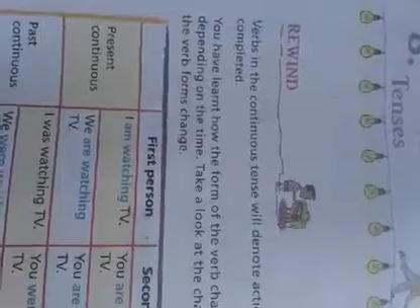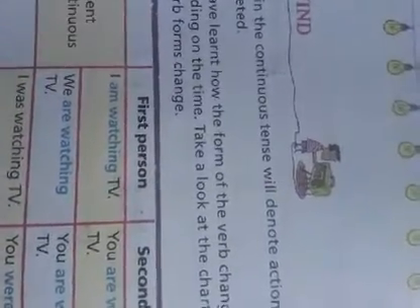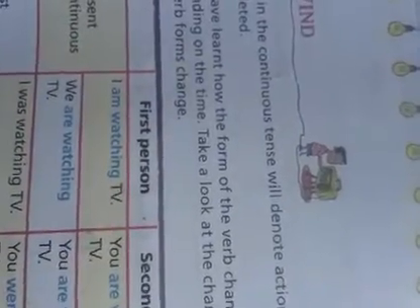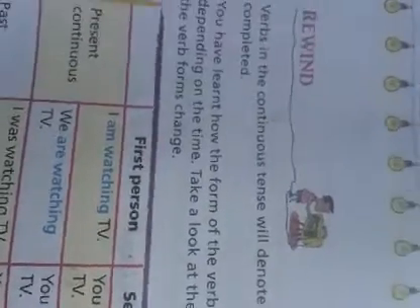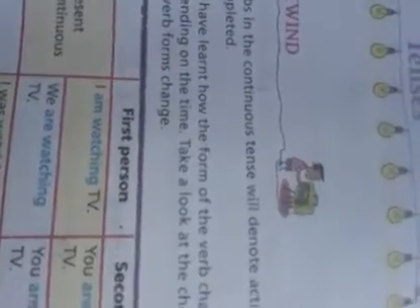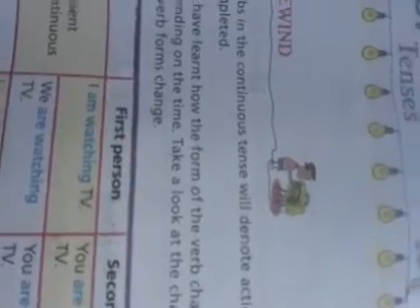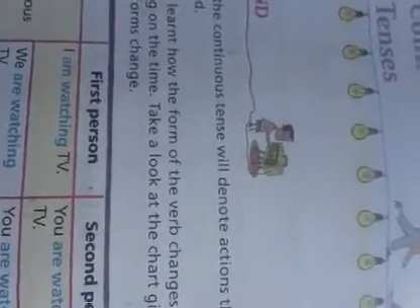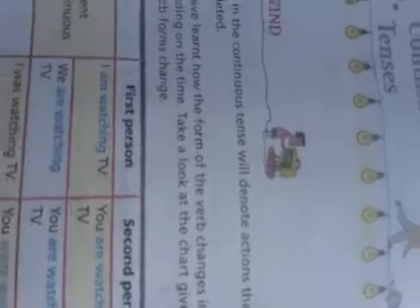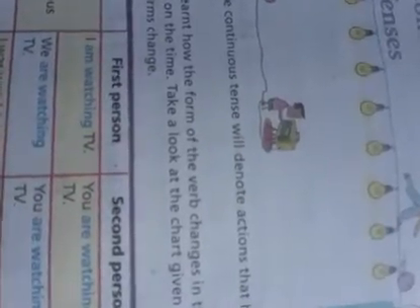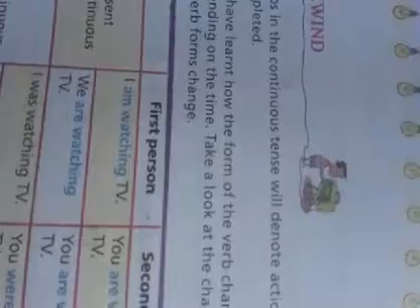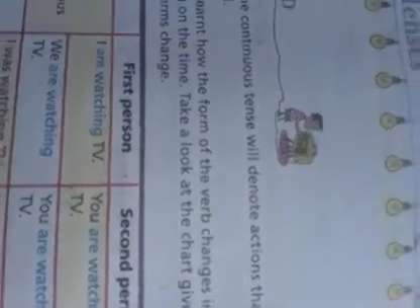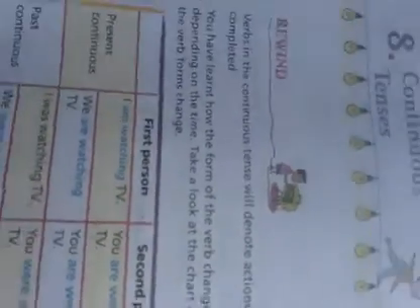Okay. So yesterday we learned about simple tenses. Okay. Simple present, simple past, and simple future. So today we will learn about continuous tenses. Actually, time and sense are the two words that make the word tense. Tense tells us about time and sense in a sentence. So there are three tenses, as we all know: present tense, past tense, and future tense. So one by one we are covering those.